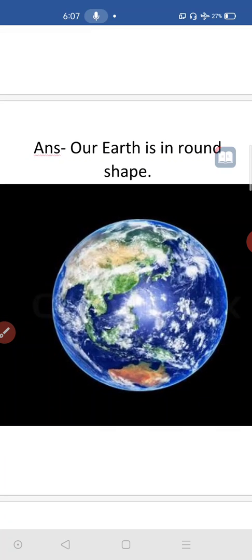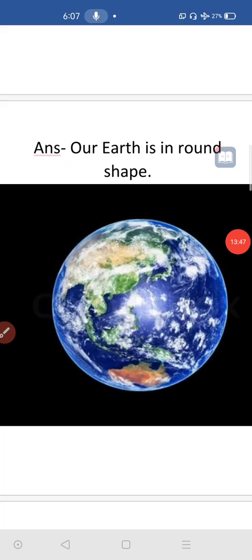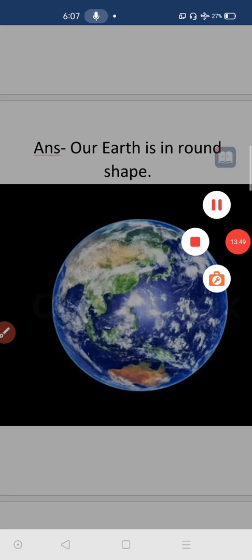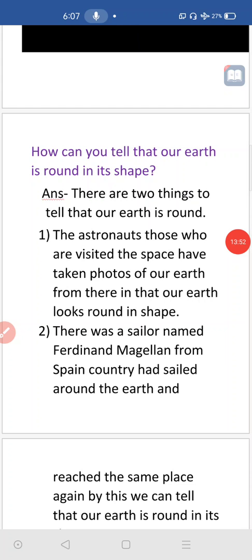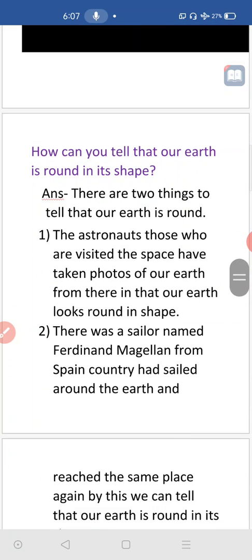How can you tell that our Earth is in round shape? Can you tell? Are there any reasons? Think. Yes, please look at this information, children. Here are 2 reasons, 2 proofs, for how we can tell that our Earth is in round shape.